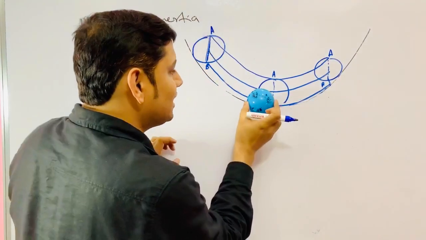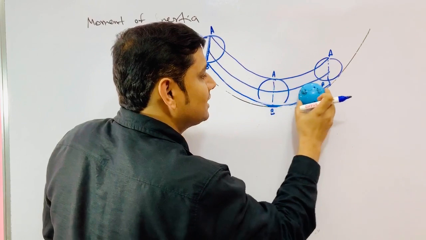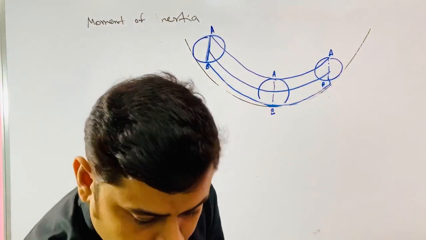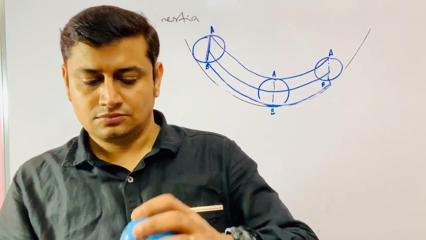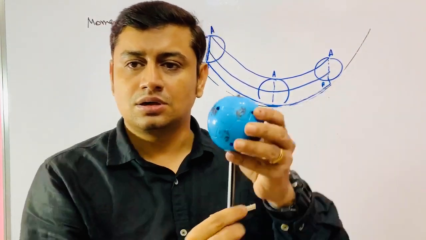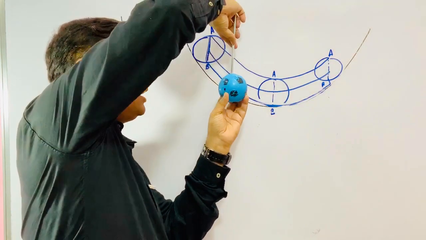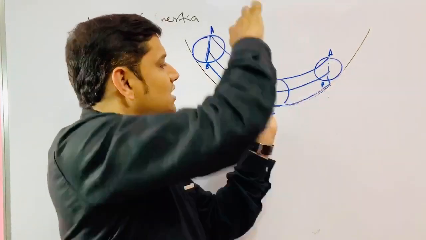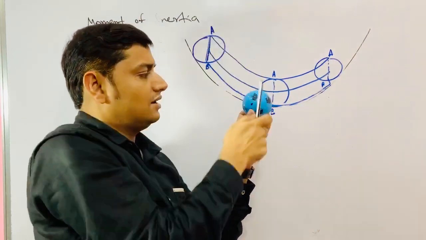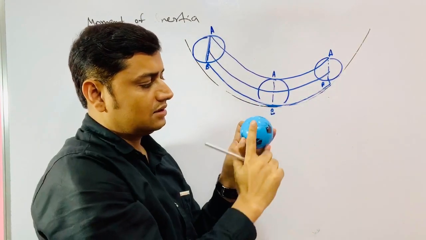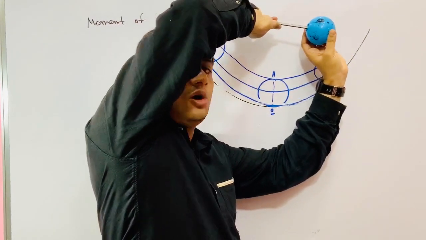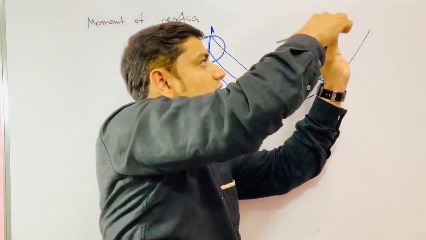But if this is going like this and rotating like this, understand, like this. If I put a pencil inside and then rotate it, now see, the orientation would change. This line is vertical here, this line is vertical here, and once it reaches here, this line is horizontal now.